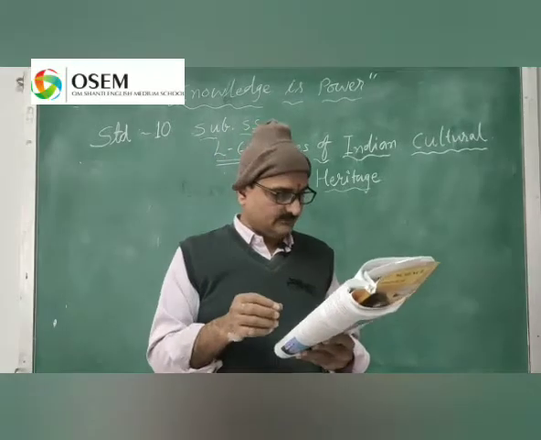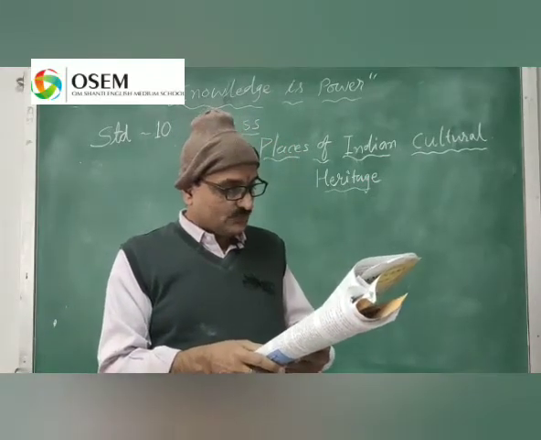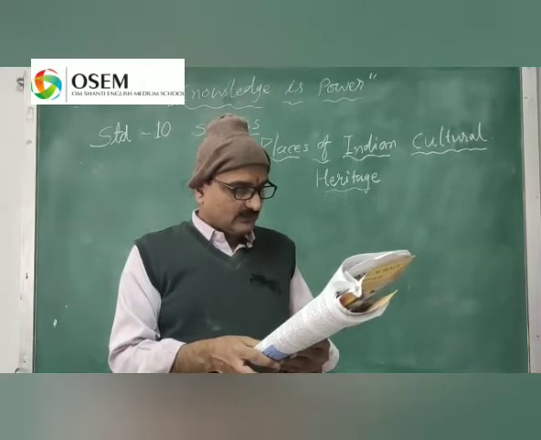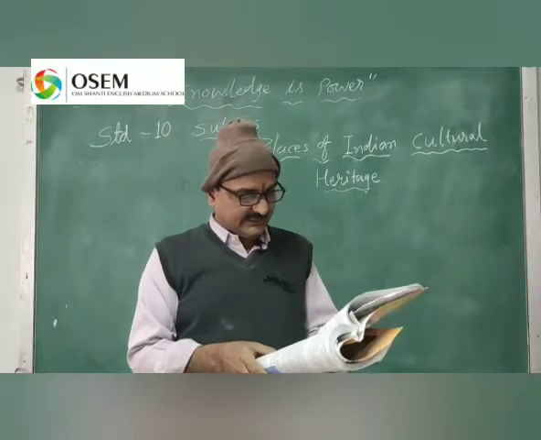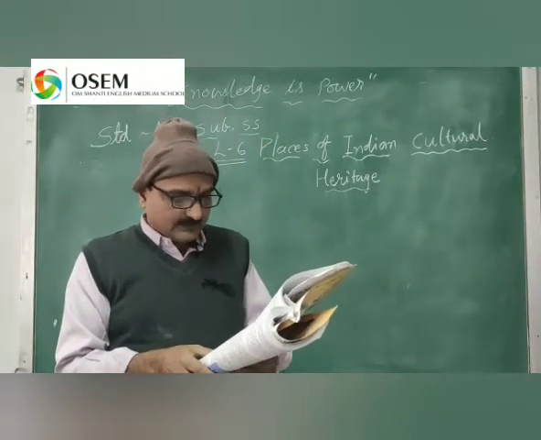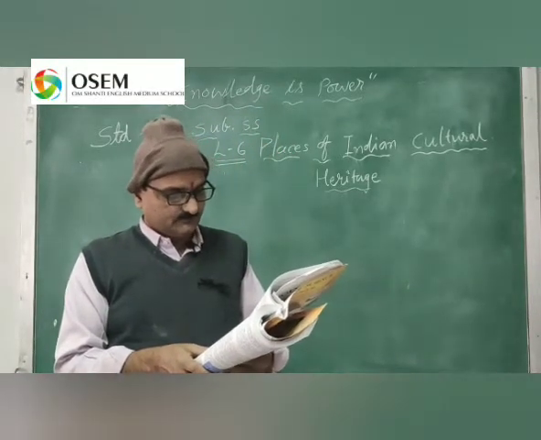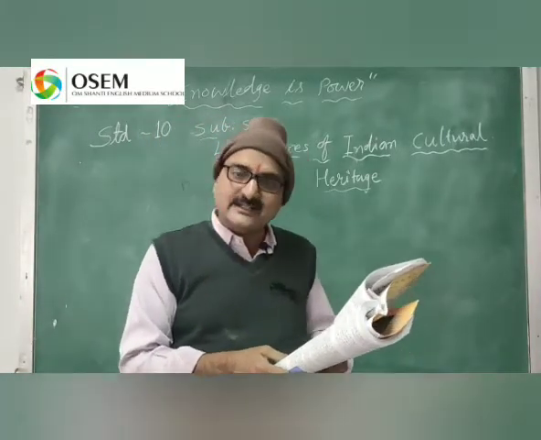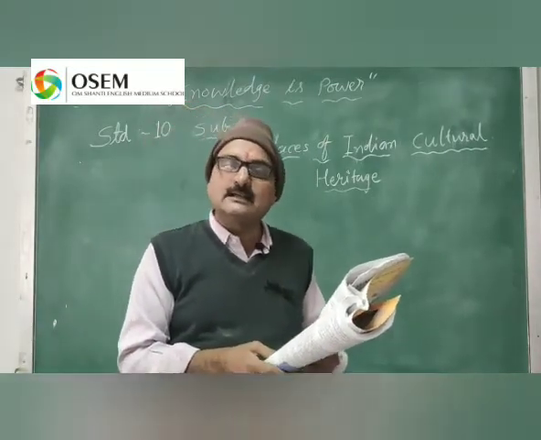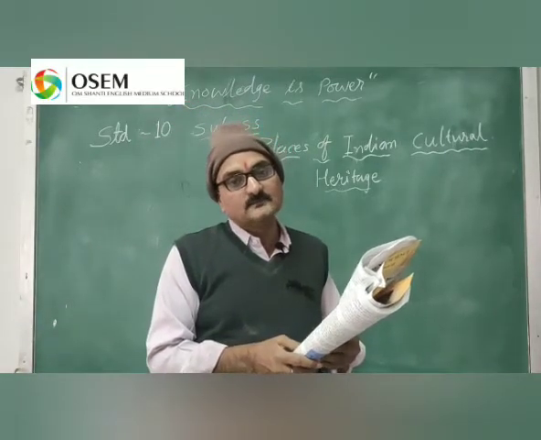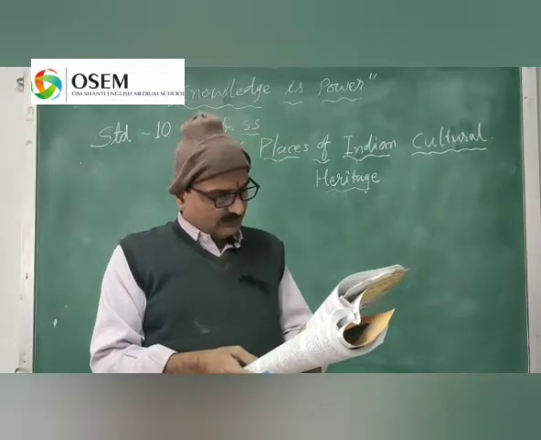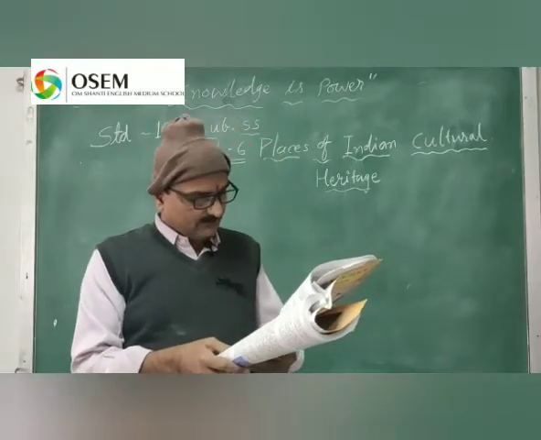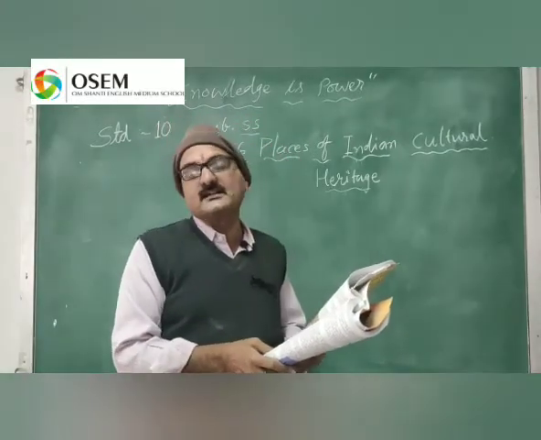Now the Brihadeshwar temple. This temple is located at Tanjore in Tamil Nadu. This temple was built during 1003 AD to 1010 AD. It is a Shiva temple, so it is called Brihadeshwar. It was built by King Rajraj I of the Chola dynasty. It is known as the Rajrajeshwar temple. The height of this temple is 500 feet.